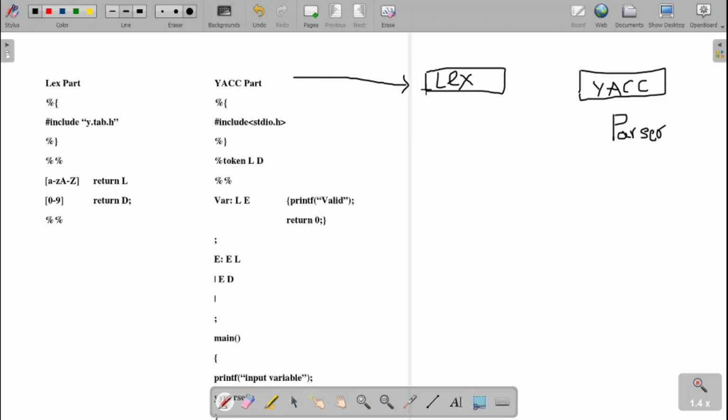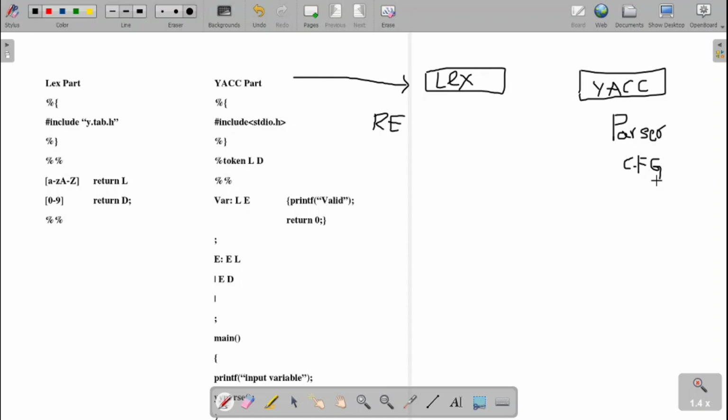In the lexical analysis phase, we use regular expressions for identifying the tokens. The Yacc is meant for the syntax analysis, to check whether the tokens are in the proper order or not. To check that, we use grammars, which we call context-free grammars. You know this from the context-free grammars you learned earlier in automata theory. It is an extension of the same concept.